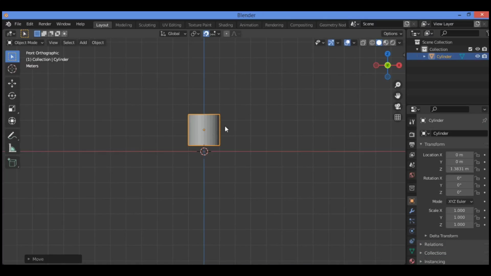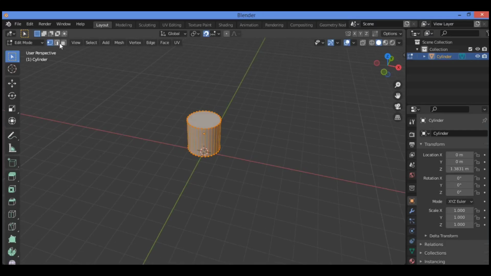With the cylinder still selected, press the Tab key to enter edit mode. Press 3 to activate face selection. You can also click over here to turn on face selection mode. Click the top face of the cylinder to select that face.